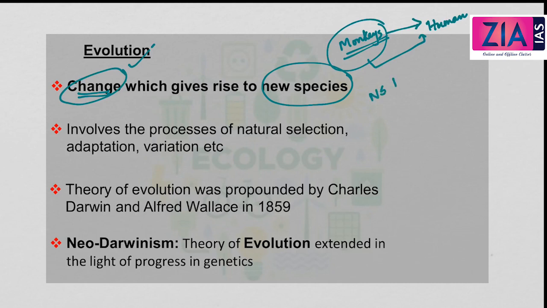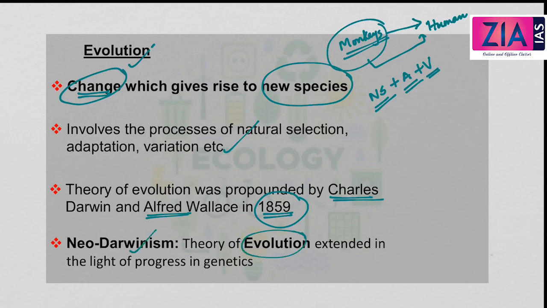And evolution is a broader concept because it includes natural selection, adaptation and variation. So it's a culmination of all these: natural selection, adaptation and variation. All together it gives rise to evolution. Now the theory of evolution was propounded by Charles Darwin and Alfred Wallace in 1859.